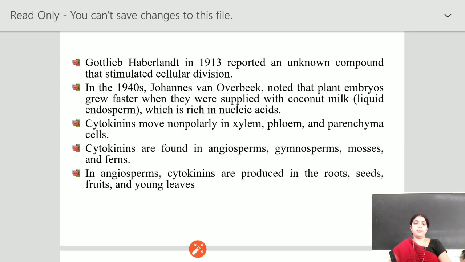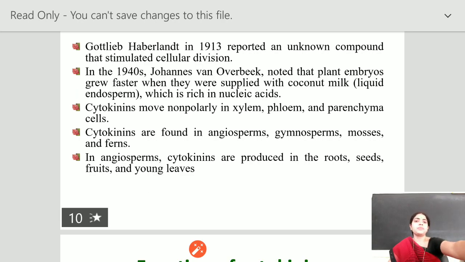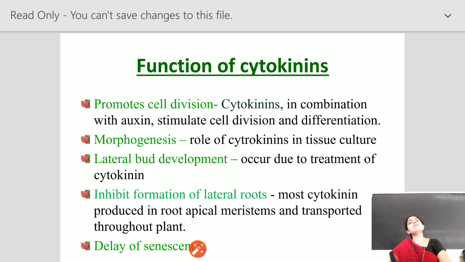This hormone is produced in roots, seeds, fruits and young leaves. Functions of this hormone: it promotes cell division, is involved in morphogenesis and lateral bud development, inhibits the formation of lateral roots, and delays senescence.